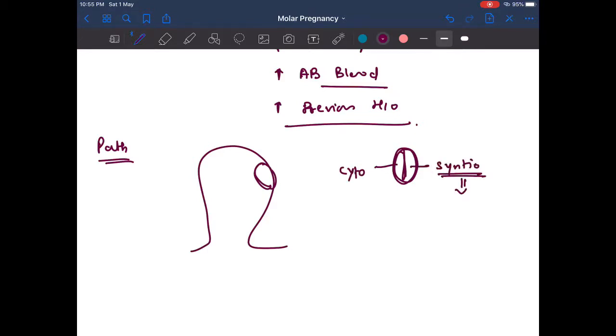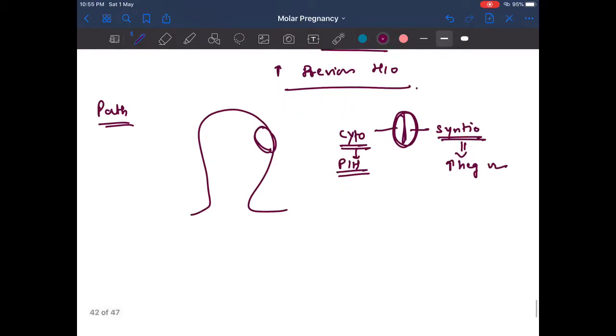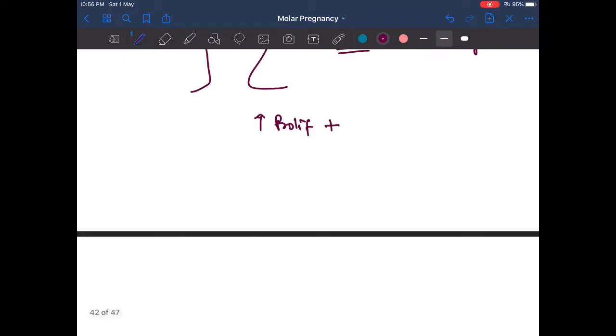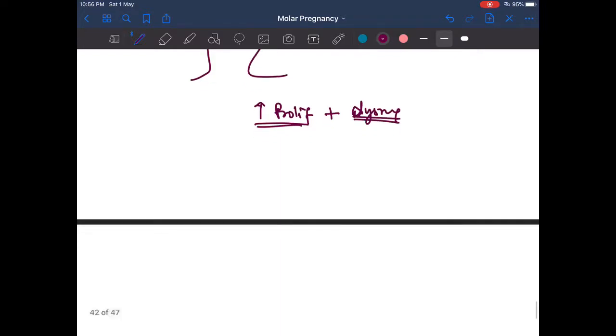Syncytial trophoblast causes an increase in hCG hormonal levels, and cytotrophoblast is responsible for other functions, like the prevention of PIH. In H mole, there is increased proliferation of cytotrophoblast, and this proliferation is dysregulated.